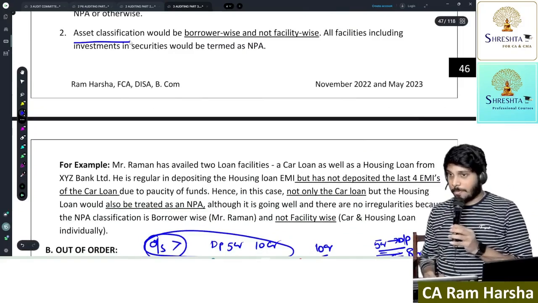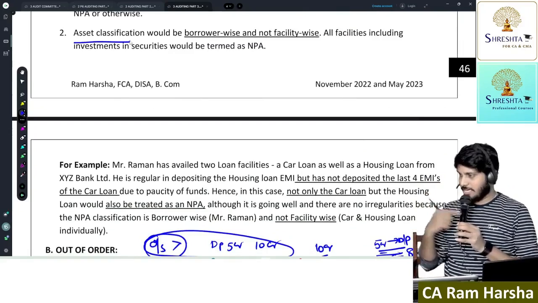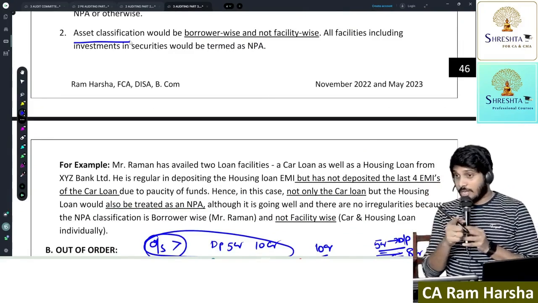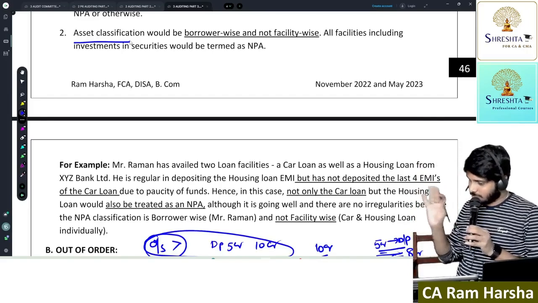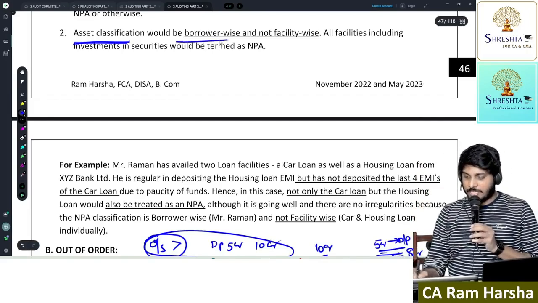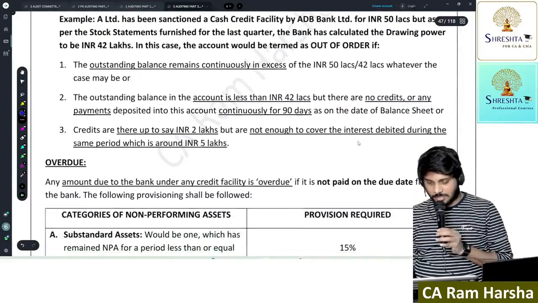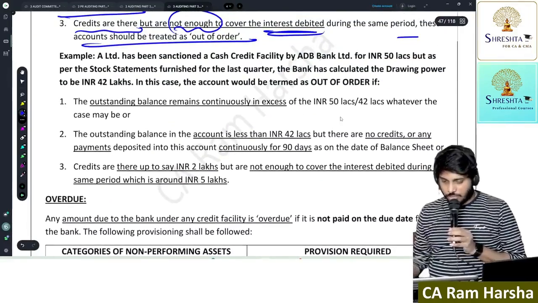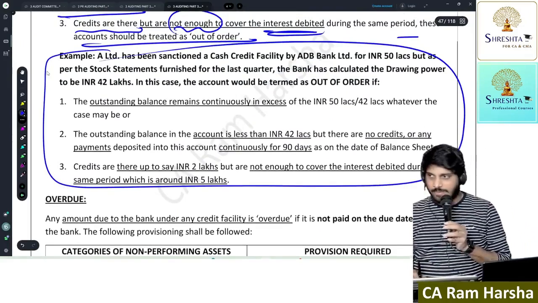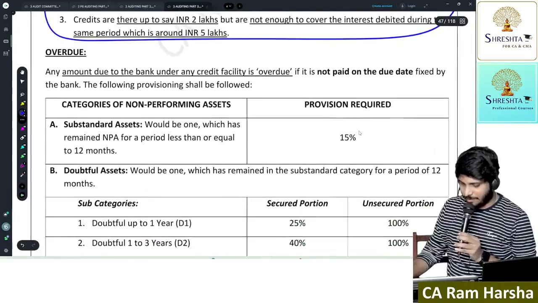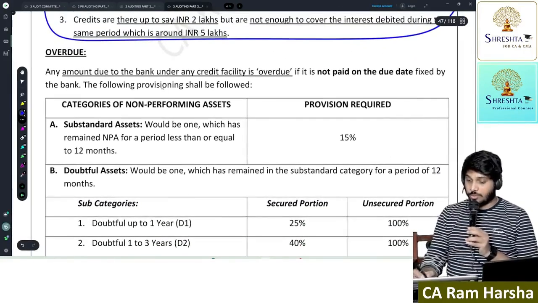And further, once an account of a customer in my bank is treated as NPA, all his loan accounts in the same bank shall also be treated as NPA. So asset classification will be borrower-wise but not facility-wise. That's it. All of you understood. They have given an example here. So when is an overdraft or cash credit treated as NPA? Now, what do you mean by overdue?